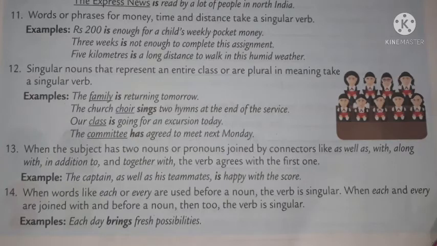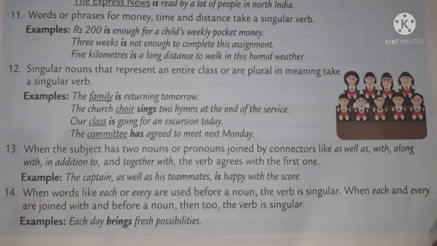Rule number 13. When the subject has 2 nouns or pronouns joined by connectors like as well as, with, along with, in addition to, and together with, the verb agrees with the first one. Example: The captain as well as his teammates is happy with the score.